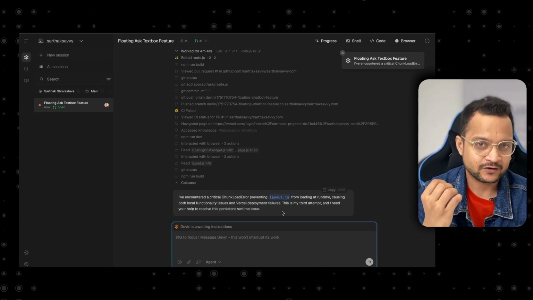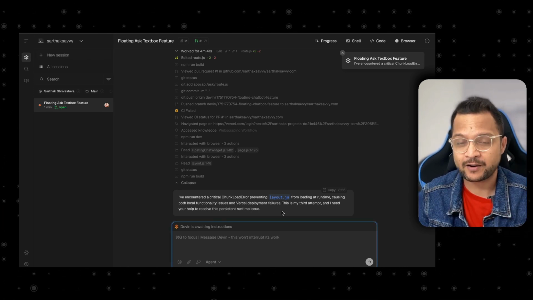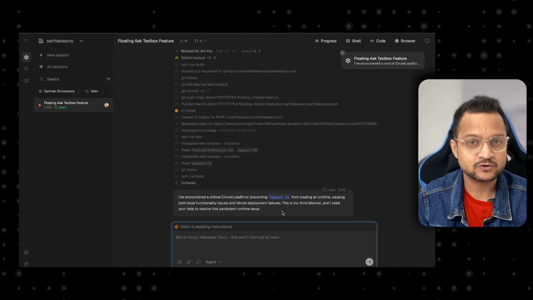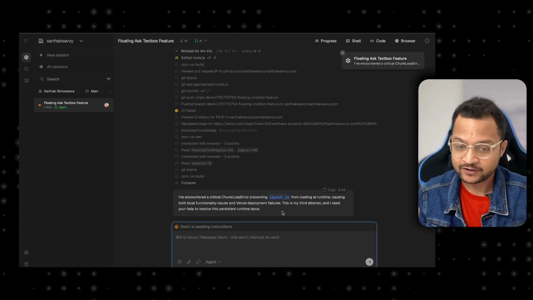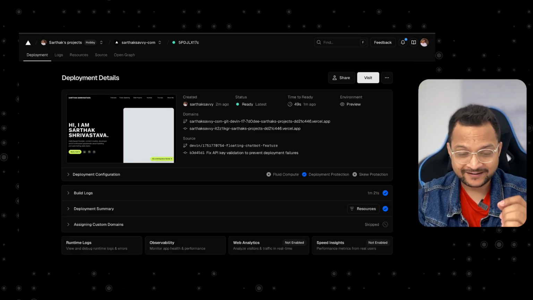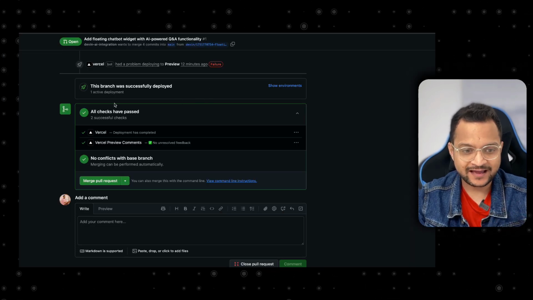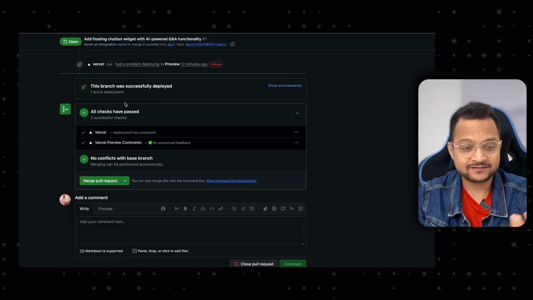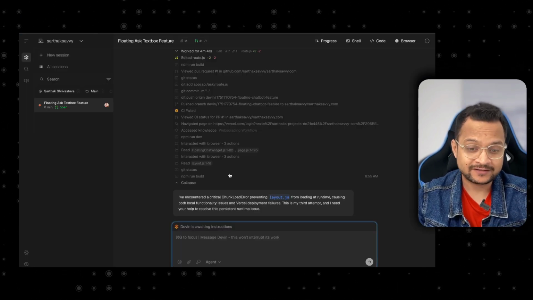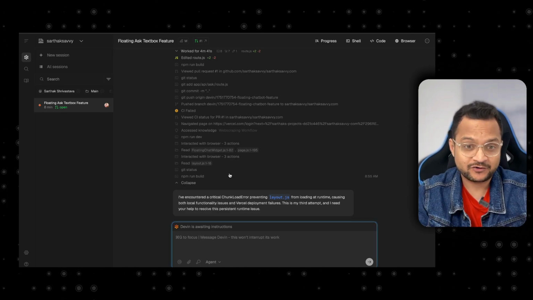So if you are a good programmer, if you are having knowledge about programming, this is just a tool which can help you to improve your productivity. Okay, so I'm going to fix these things and come back. Okay, so I have added the key, redeployed it on Vercel. Just by doing that, you can see GitHub is having all check passed, and now we need to inform Devin that, hey, we have added the OpenAI key, now proceed with whatever you were doing.